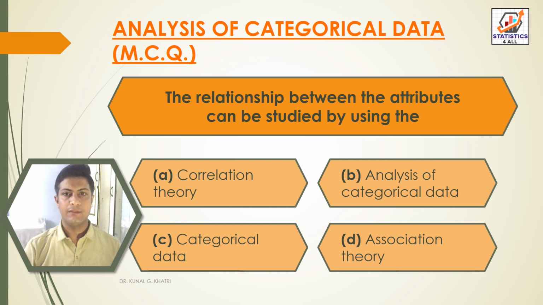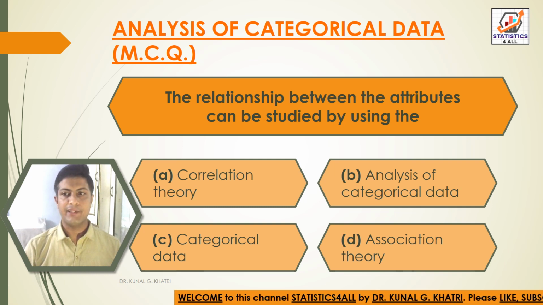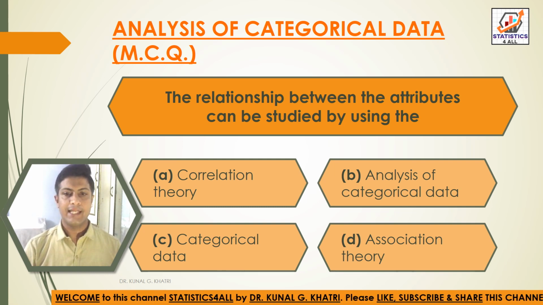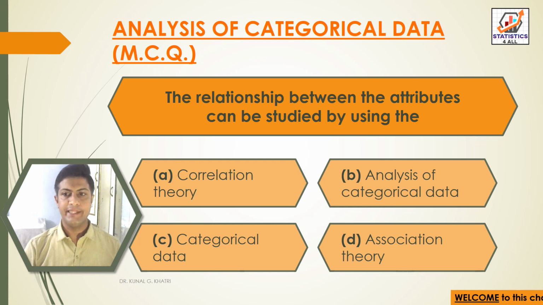Next question. The relationship between the attributes can be studied by using the: option A, correlation theory, option B, analysis of categorical data, option C, categorical data, and option D, association theory. So here we have answer option D, that is association theory. The relationship between the attributes can be studied by using the association theory. Next question.